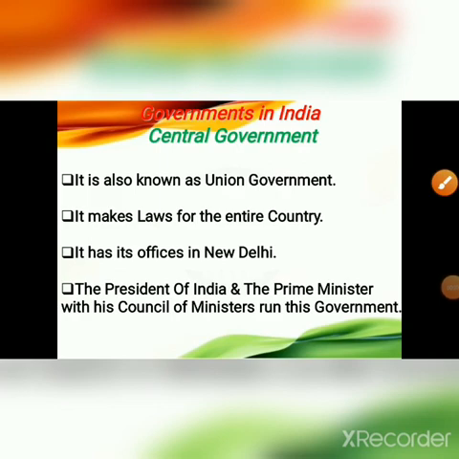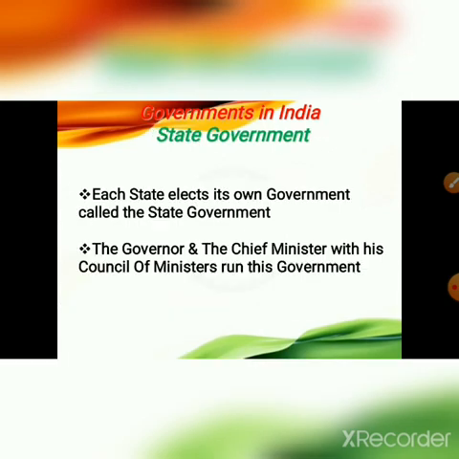First is central government. It is also known as union government. It makes laws for the entire country. It has its offices in New Delhi. The President of India and the Prime Minister with his Council of Ministers run this government.